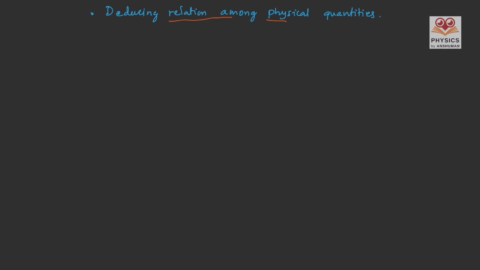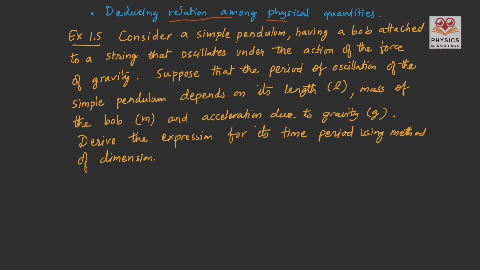Let us do the second topic of dimensional analysis, that is deducing relation among physical quantities. This can be best understood by doing a proper question. The question I have taken is from your book, that is example 1.5. And the question says, consider a simple pendulum having a bob attached to a string. So it is something like, there is a string and a bob is attached to it, and then it oscillates under the action of the force of gravity. So what happens? It oscillates. It goes in a to and fro motion. So it goes left hand side and then it goes right hand side.